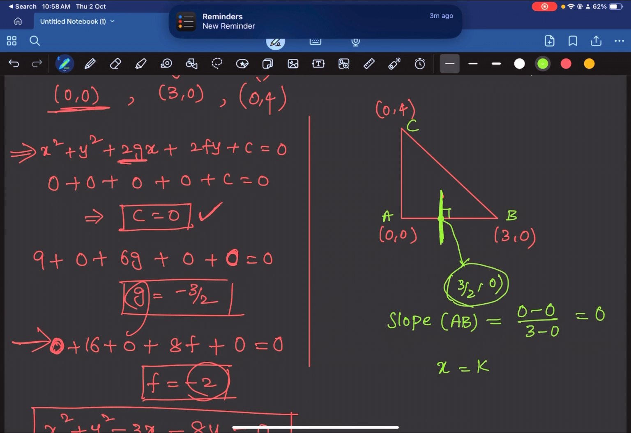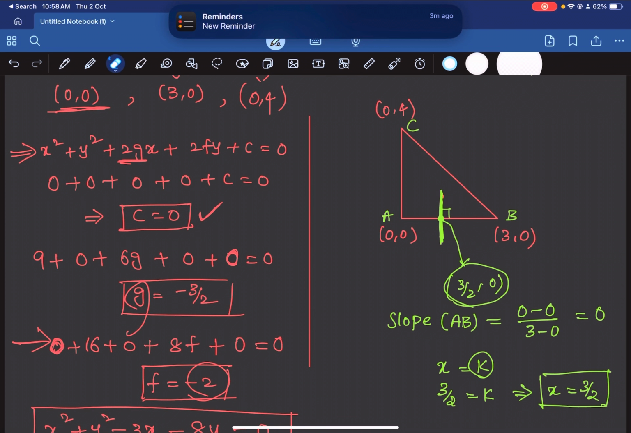So now since this point lies on this perpendicular bisector, you can put 3 by 2 is equal to k. This implies k is equal to 3 by 2. So x is equal to 3 by 2 is the equation of this perpendicular bisector. Now let us find the equation of this particular perpendicular bisector. You can find the equation of any two perpendicular bisectors.